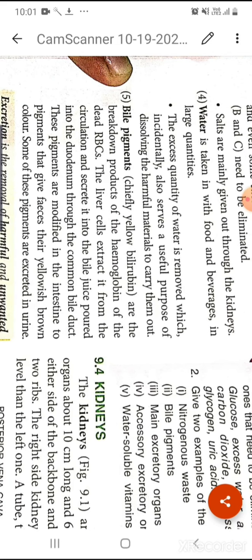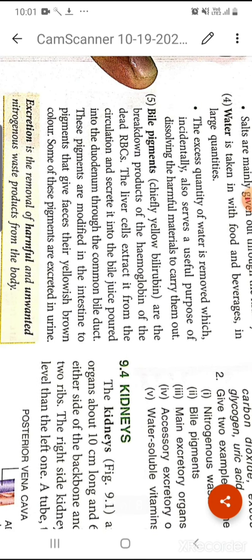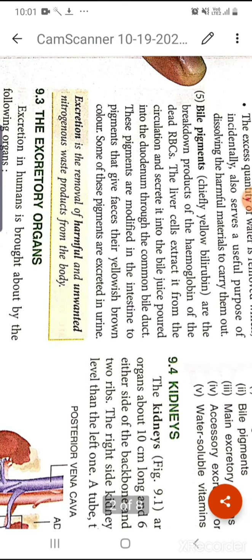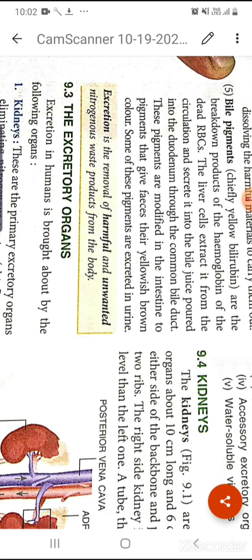Water which is taken with food and beverages in large quantities, the excess water is removed, which also serves the useful purpose of dissolving harmful substances and carrying them out. And last is the bile pigment, which contains one yellow pigment known as bilirubin. Bile pigments are the breakdown products of hemoglobin of dead RBC. In liver cells, it is extracted from the circulation and secreted into the bile juice.